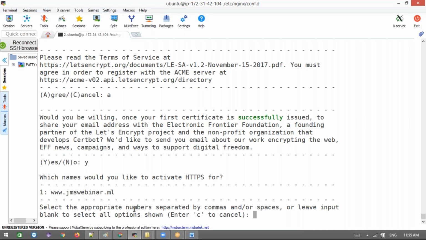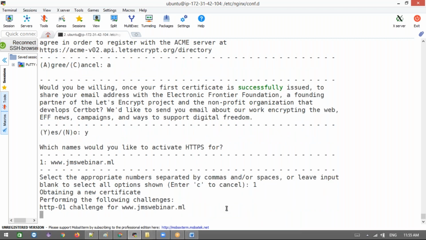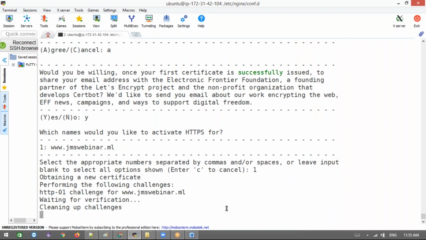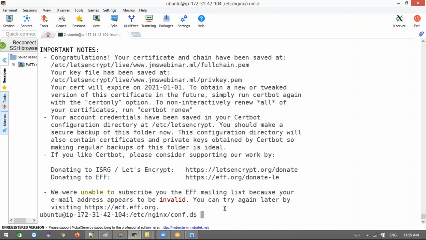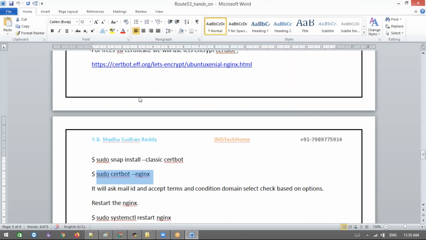Now this is the domain, only one domain they're finding in the config. Now they are asking whether we can install this HTTPS certificate on this domain. If you have 1, 2, 3, 4, 5 domains, it will list them, and you need to pass the particular number here, separated with commas. Only one I have, so I'm installing this. They're writing congratulations, you have successfully installed. It's saying the email appears invalid, that's fine. Now see your domain with HTTPS.